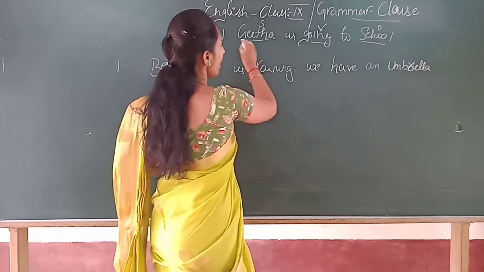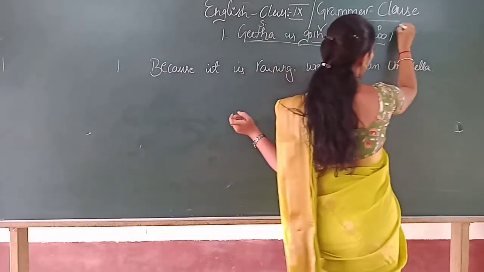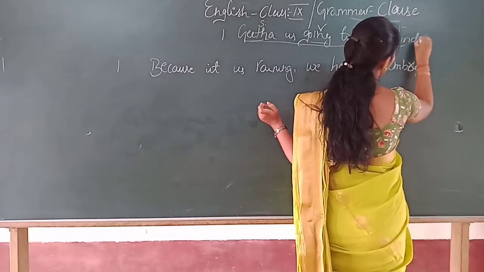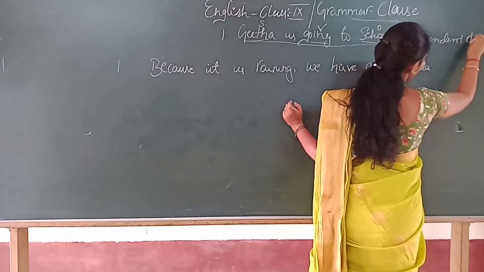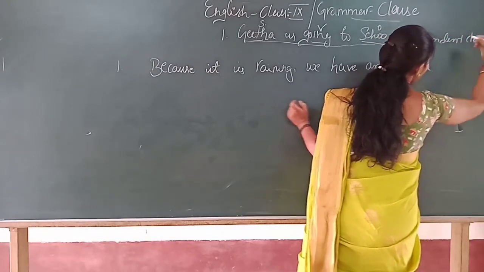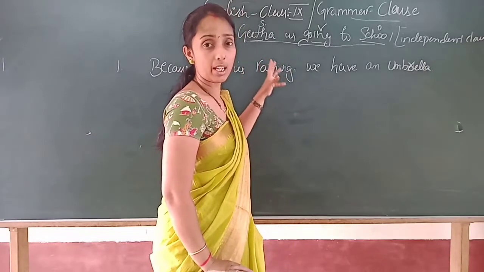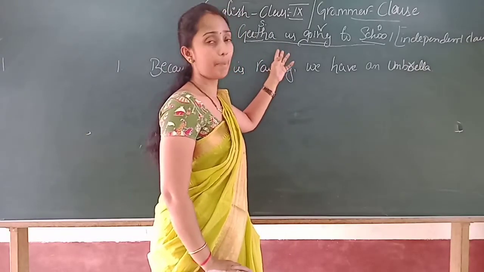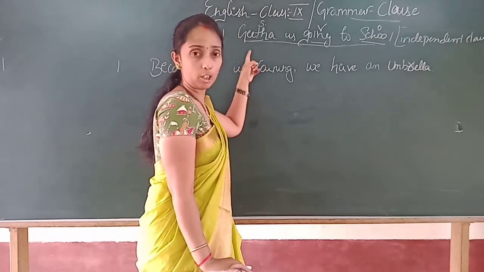Right? So this is a clause and this is an independent clause, where it doesn't require anything to complete the sentence. I'll repeat once again. This is an independent clause.